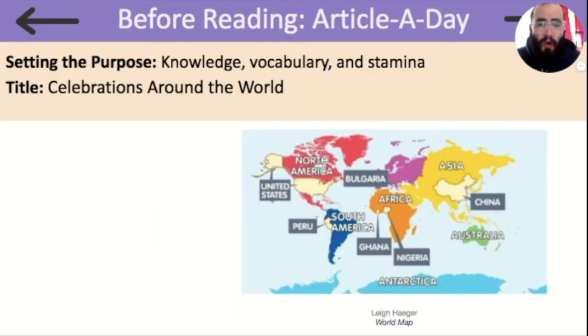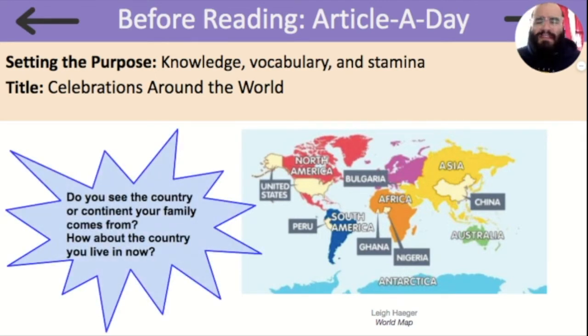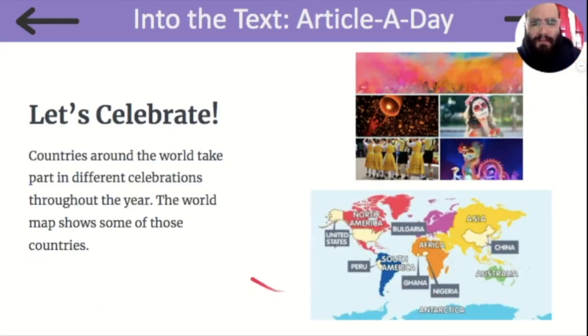Let's get started with our article a day. Celebrations around the world. Do you see the country or continent your family comes from? How about the country you live in now? I see the continent my family comes from right here in South America. And I also see the country I live in now, the United States, here in North America. How about you?